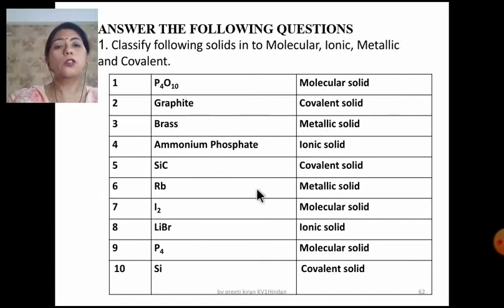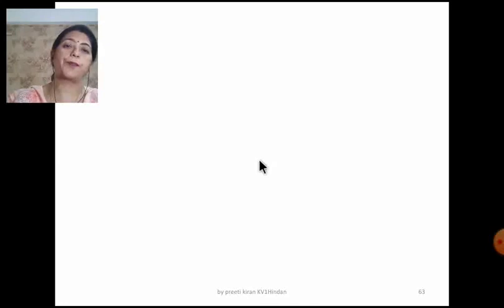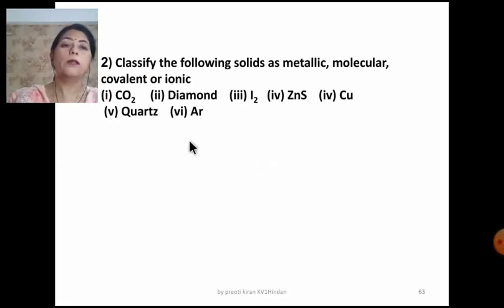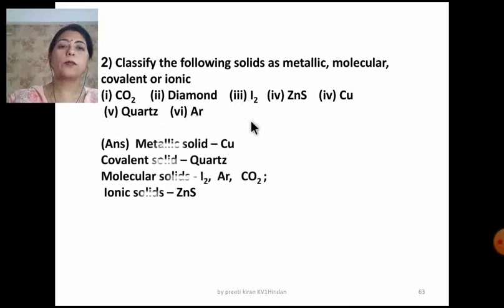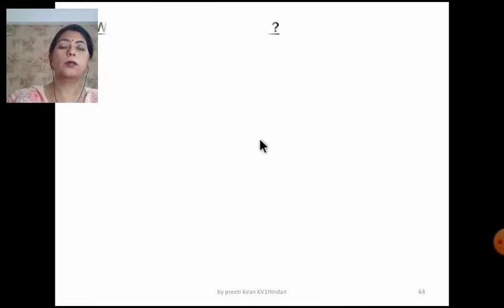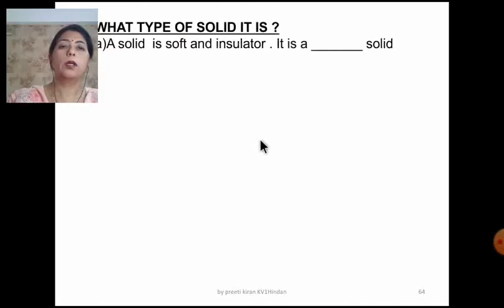So you have to do the practice. You have to try to understand that what type of solid it is. Then again it is a similar kind of question. Classify the following solids as metallic, molecular, covalent or ionic. So again this type of question is there which you have to do.